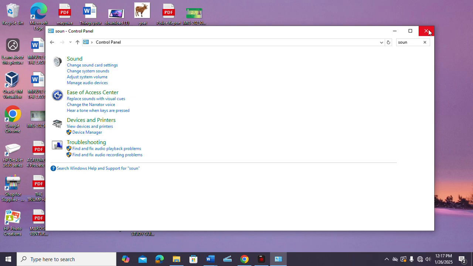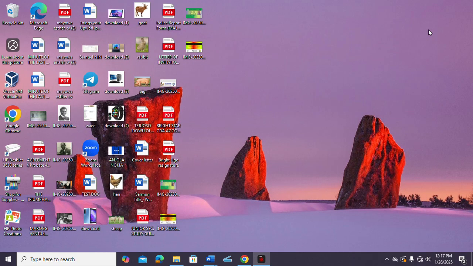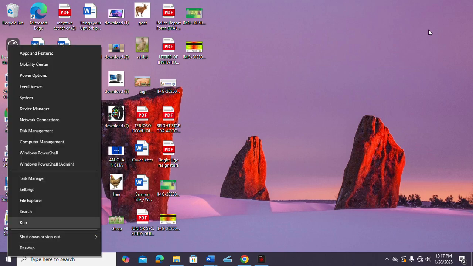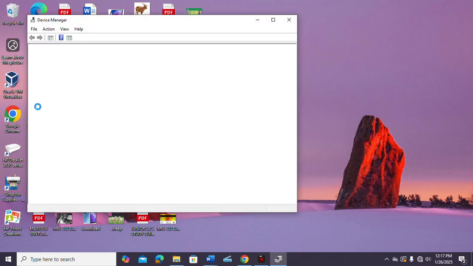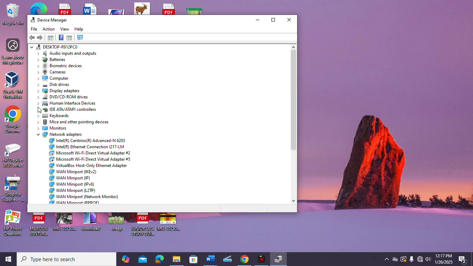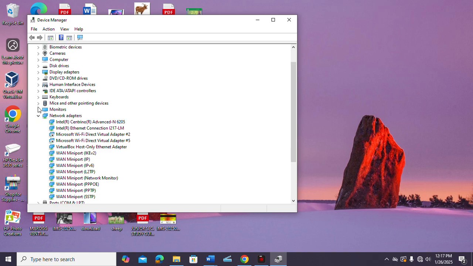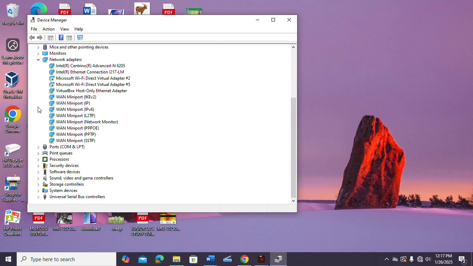Then another option we can follow is Device Manager. Just right click on your start menu, then you see Device Manager. Click on that. When you open Device Manager, you want to confirm the audio driver is okay and not having any issue. Check if there is any amber sign here under Device Manager. If there is none, you can simply update the sound driver too.